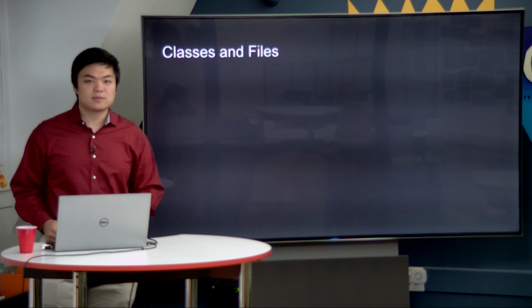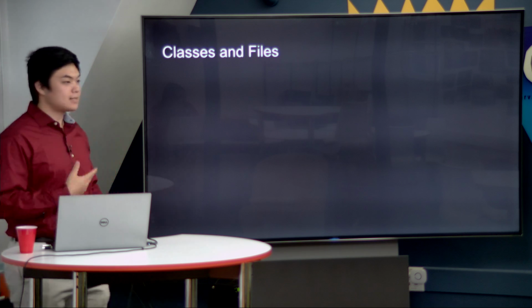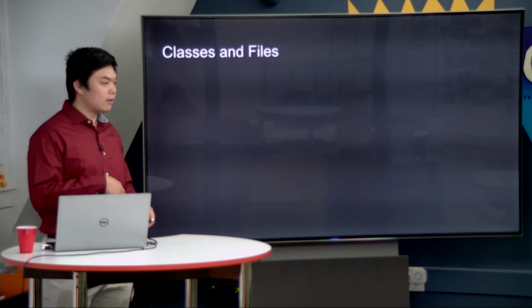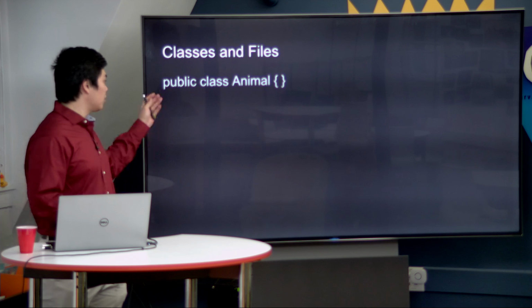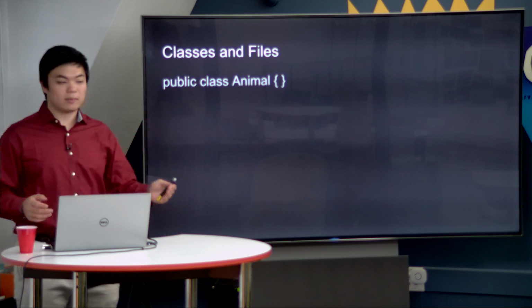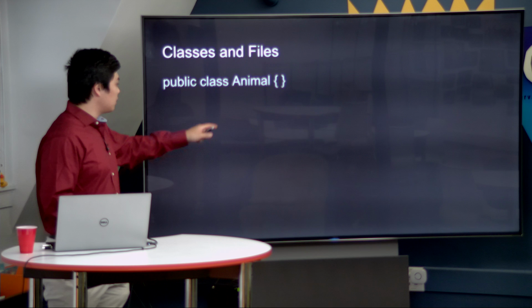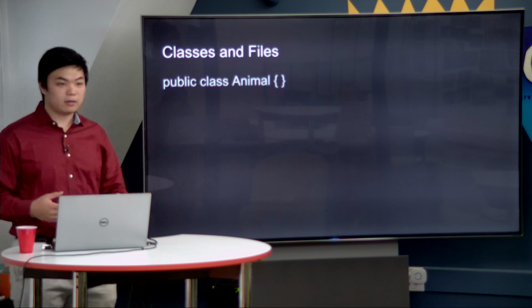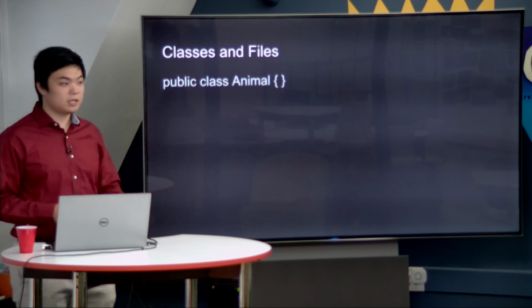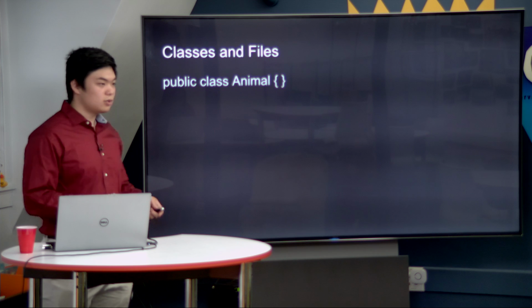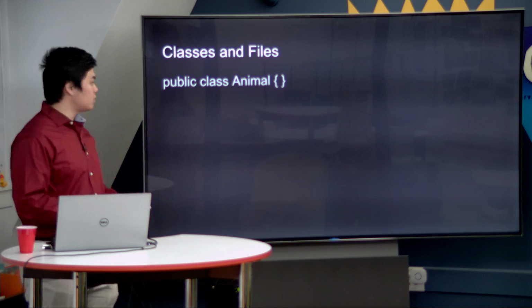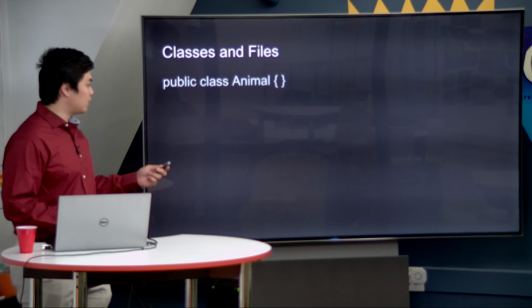All right, so now let's move up a little bit and talk about classes and files. Every single Java file starts with this header, public class Animal, every single one of them. Specifically, this title has to match the name of the Java file. So if we were to look into our computer, we would see a file called Animal.java when we save this.